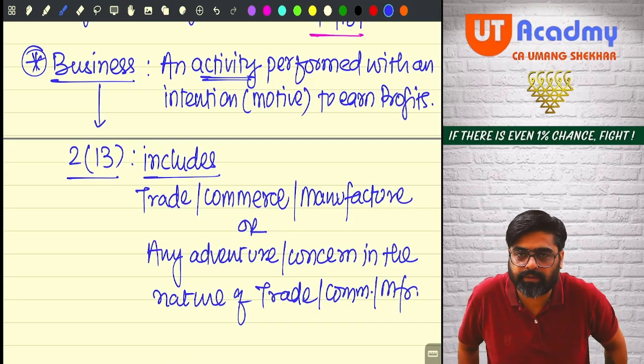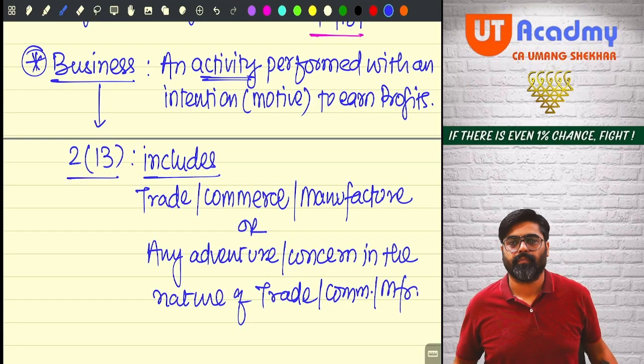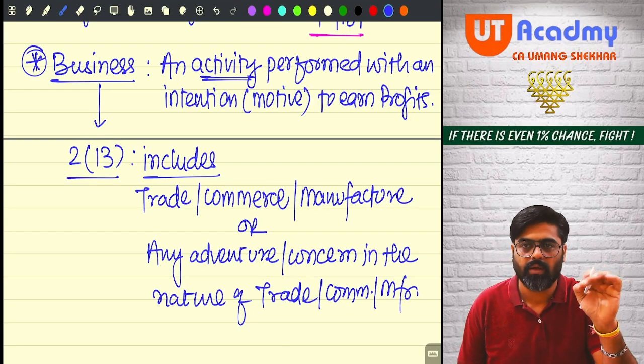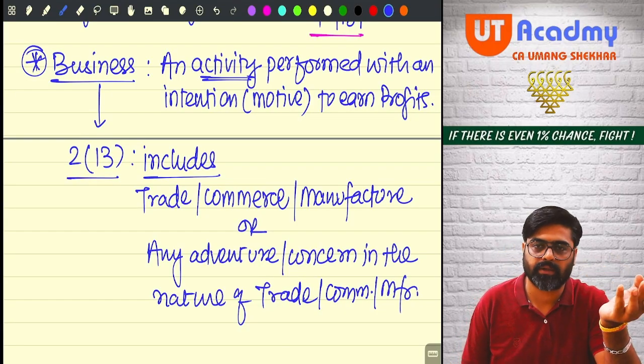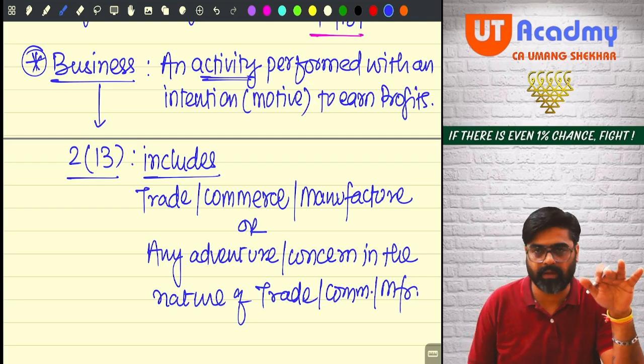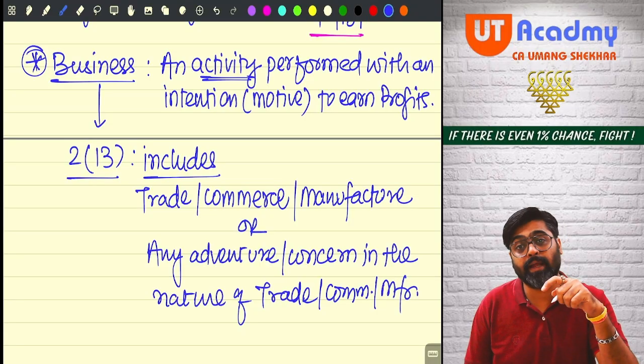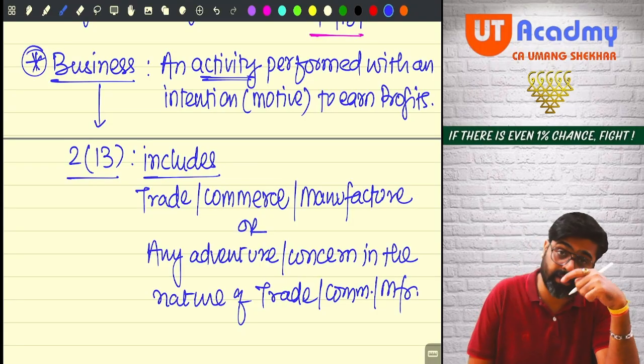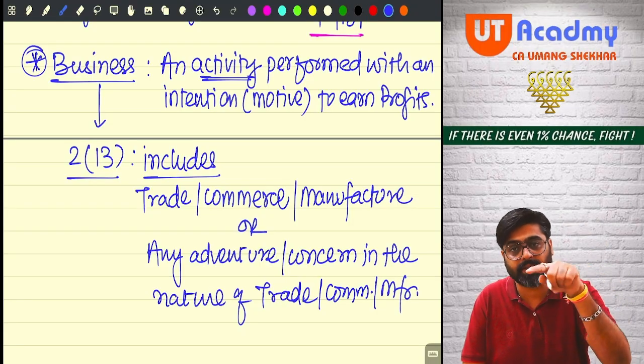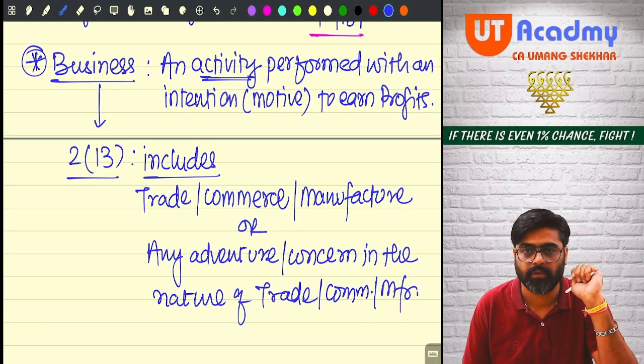This is the definition. So, trade, commerce, or manufacture, if you are doing any of these activities, then it is a business only. But if you are doing any adventure or concern which is in the nature of trade, commerce, or manufacture, then also it is a business.